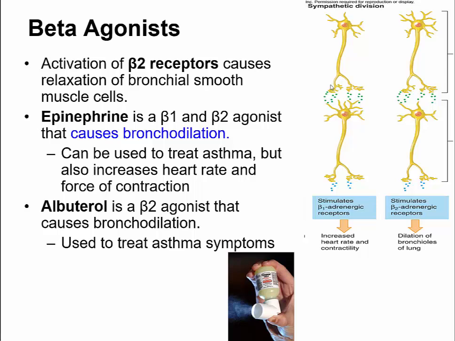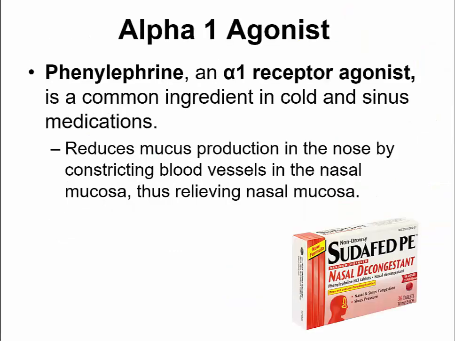Drugs such as albuterol is primarily a beta 2 agonist that's going to cause bronchodilation, and it's used to treat asthma symptoms. Why do you use this over epinephrine? Well, if it primarily affects beta 2 receptors, it's not going to have as great of an effect on the heart. It's not going to increase heart rate as much as epinephrine. Now, that is one of the side effects of albuterol, an increase in heart rate, but it's a minor effect compared to epinephrine.